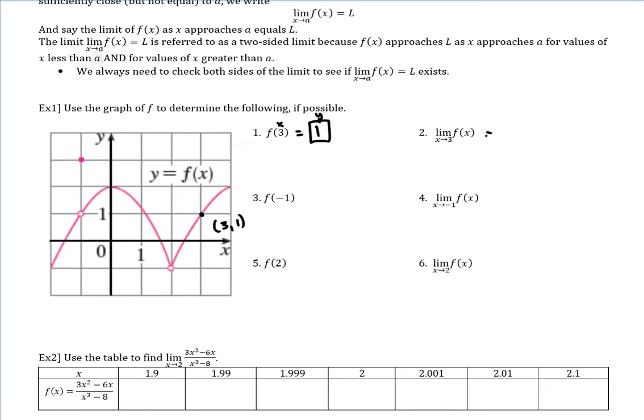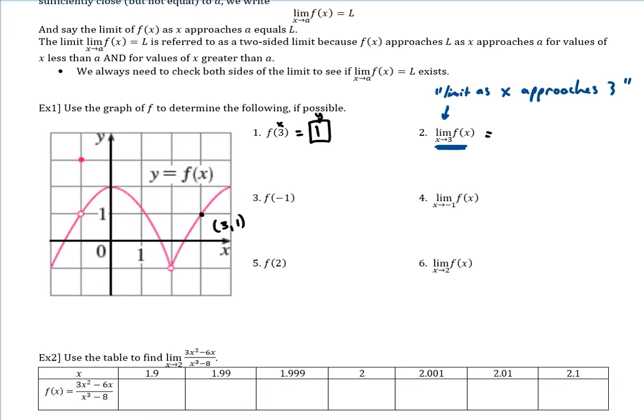Okay, and then the limit portion of it. I'm going to do blue on this to show what I want to mark on the graph. The limit is saying, all right, you're gonna start on the graph. This is saying the limit as x approaches 3.